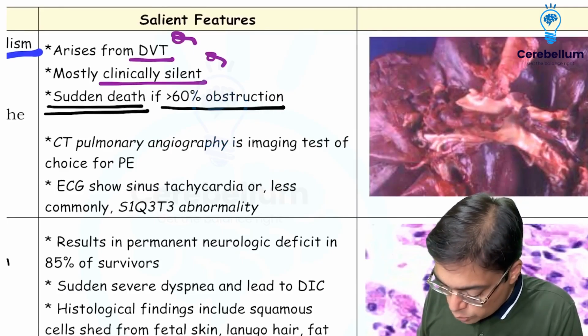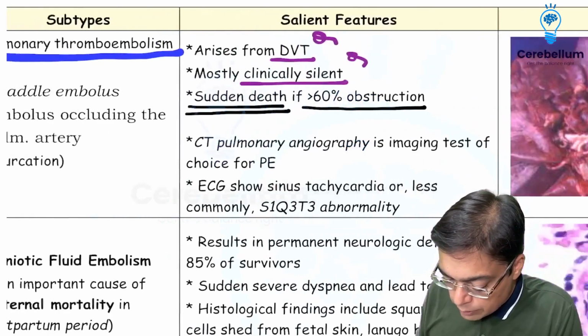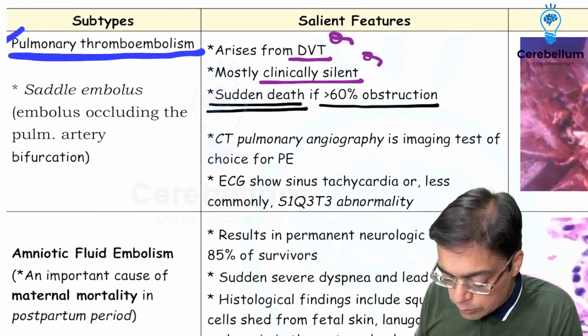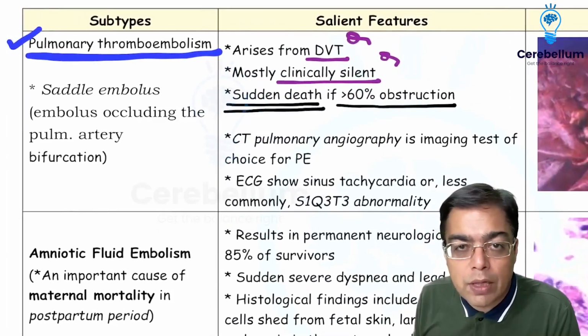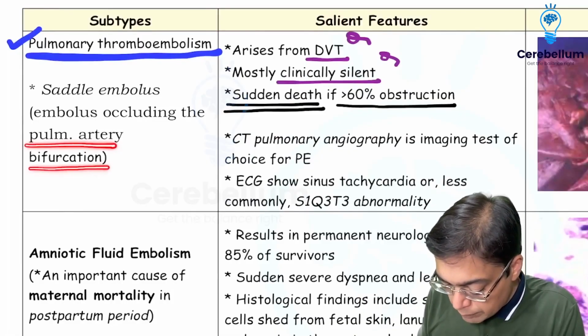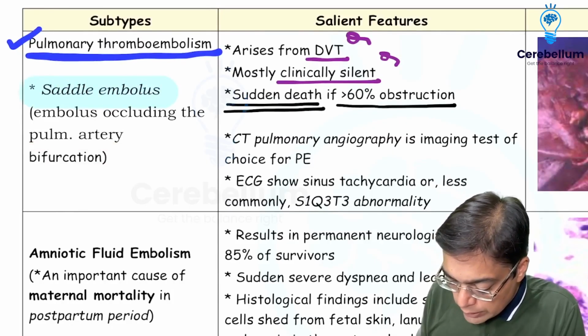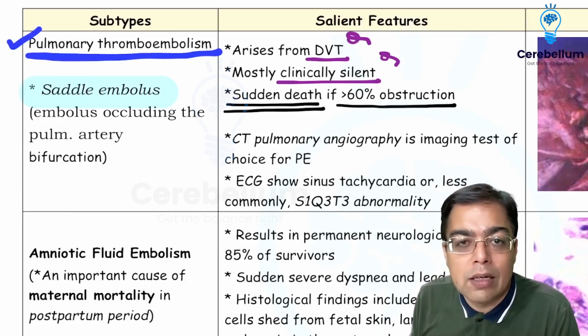So that is what is going to be associated with the presence of a massive obstruction, and that can be attributed to the development of a pulmonary thromboembolism. We do have a situation wherein at times the clot is going to be responsible for causing occlusion of the pulmonary artery bifurcation, and we have a special term for such kind of emboli, that is going to be given the name of a saddle embolus.